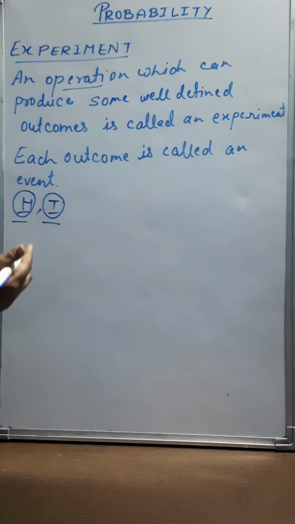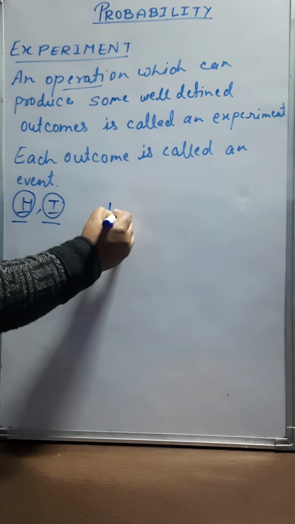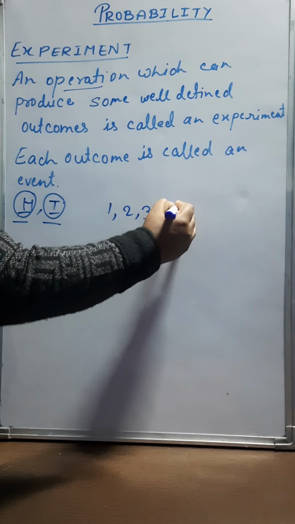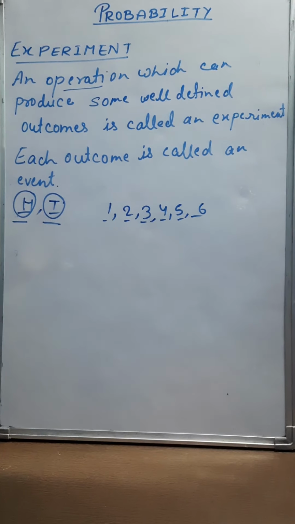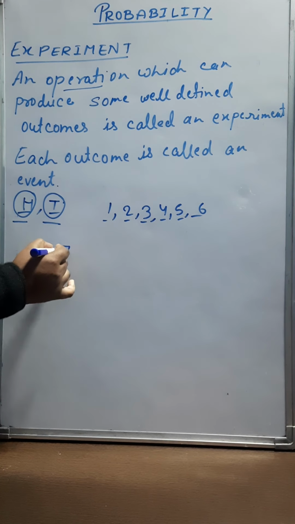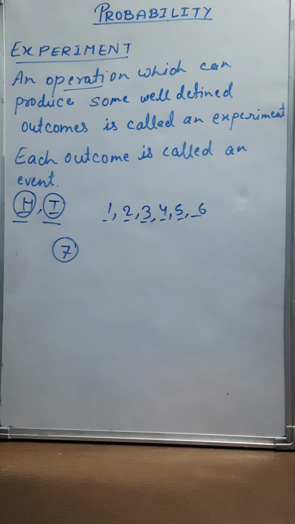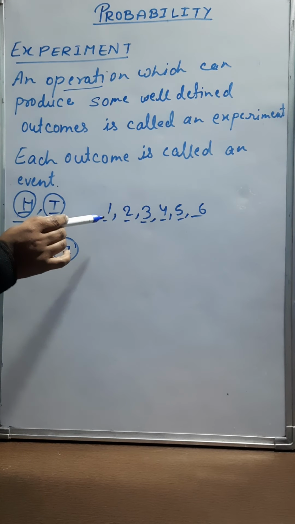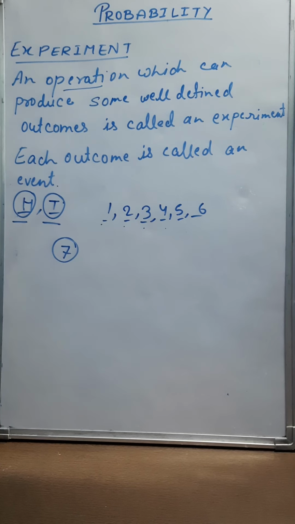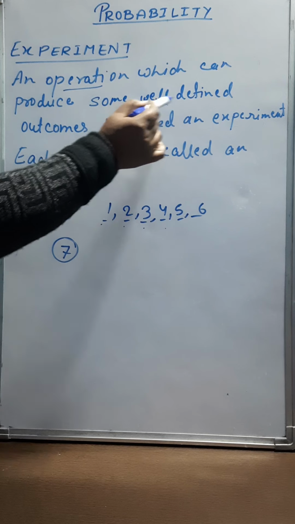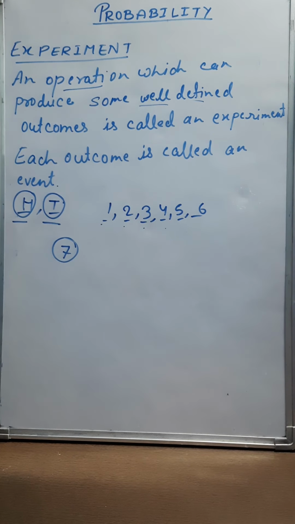Similarly, if we throw a die, then the possible outcomes are 1, 2, 3, 4, 5 and 6. Can anyone tell me, when you are throwing a die, can 7 come? No, it cannot come. The only possibilities are 1, 2, 3, 4, 5 and 6. So this means any experiment or any operation which we are performing which produces some well-defined outcomes, this type of experiment is considered under probability. One by one we will see some more examples.